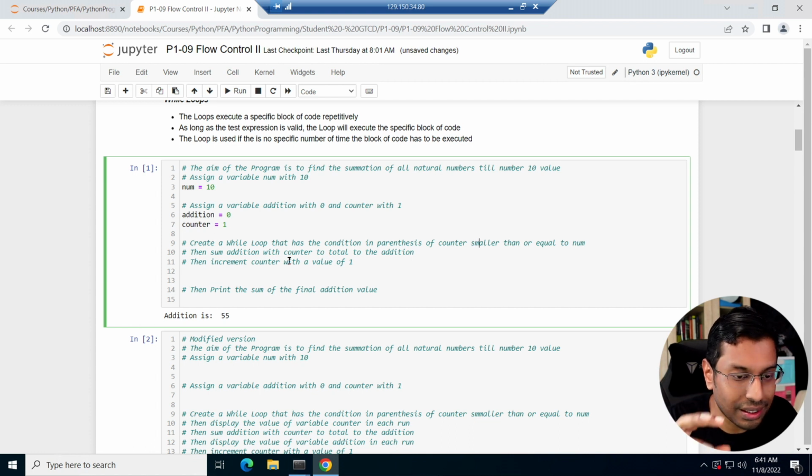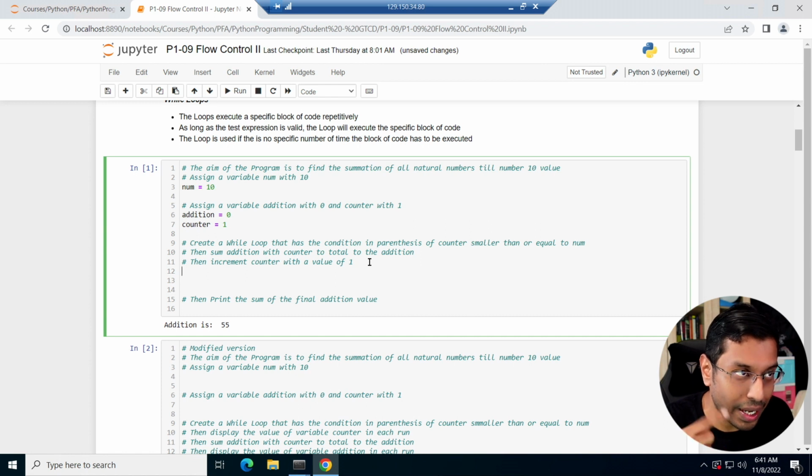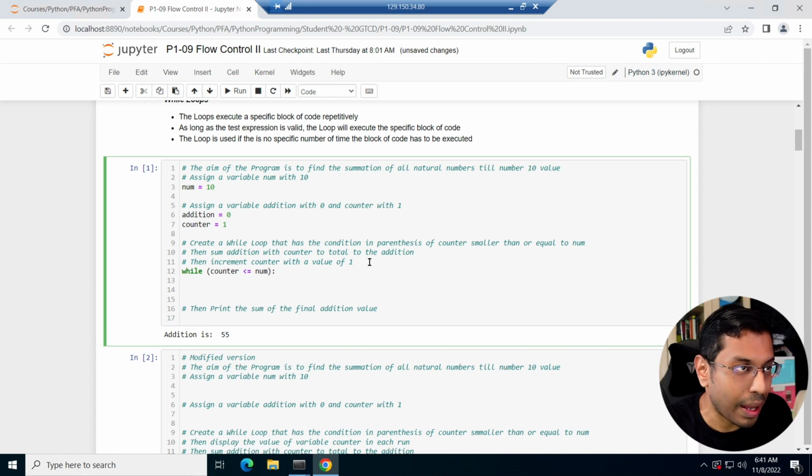Let me type it out so it makes more sense. Then I increment the counter by 1. Let's see how this works. While counter is less than or equal to num. At this stage, we know the counter is 1 while num is equal to 10. The expression evaluates: 1 is definitely less than or equal to 10, so it's going to execute this block of code.